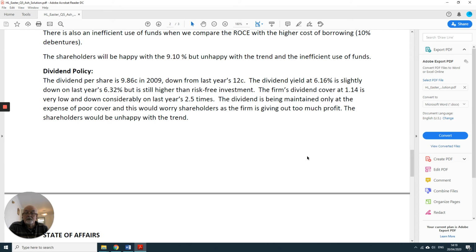So you'd have to say that the company is giving out too much of their profits by way of dividend. And that's the only way that they're maintaining the relatively high dividend yield. So we'd have to say that in relation to dividend, although it's a good dividend yield, the dividend cover is much too low, and in addition, the shareholders would be very concerned about the poor trend in the dividend cover.